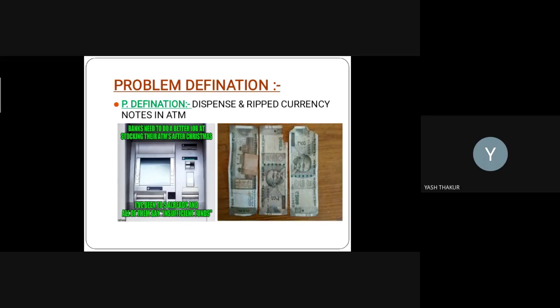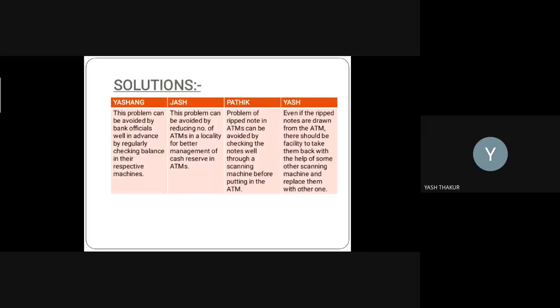The problem comes, so me and my friends made some solutions. Yasang will tell you one solution, and Pratik will tell you one solution. Me and Yash have given the solution on dispensed cash, and Pathik and Yash have given the solution on ripped cash coming from the ATM. So my solution is that this problem can be avoided by bank officials well in advance by regularly checking the balance in the respective branch ATMs.